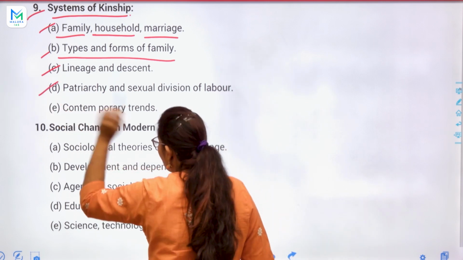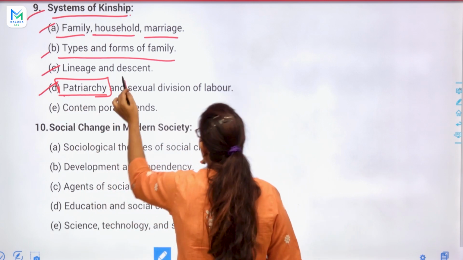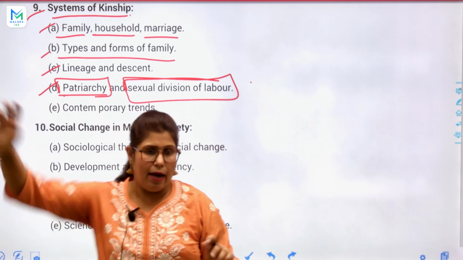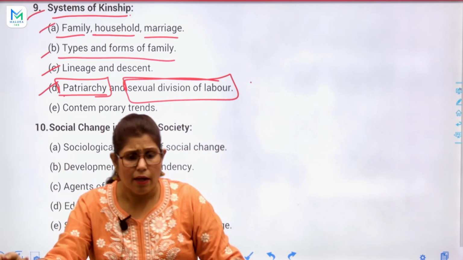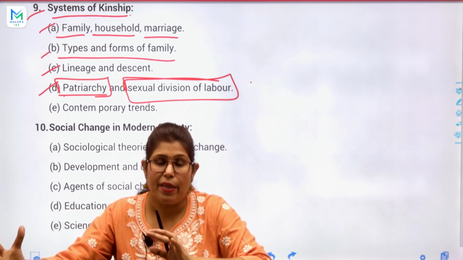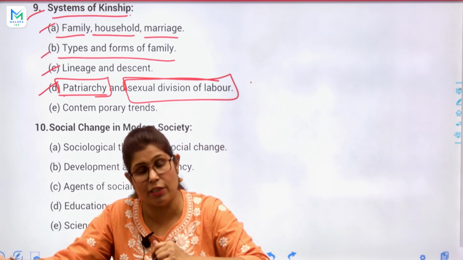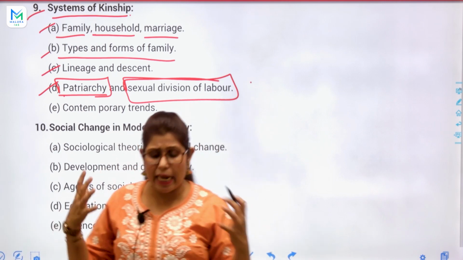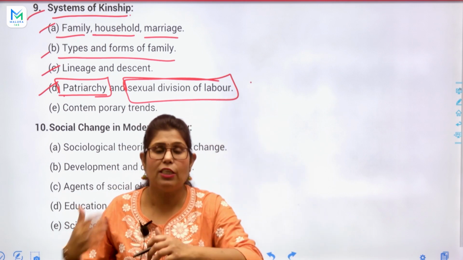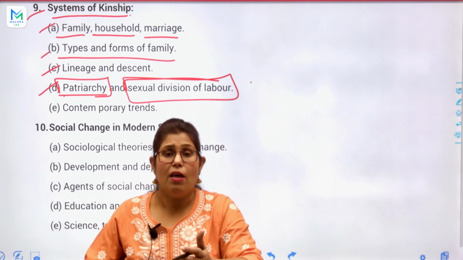Next topic is very important, that is patriarchy. Okay, and next, sexual division of labor. Very important part, and a very interesting and very important part of this paper. As you know, when we study sociology, obviously in Indian society, this is challenging for us, and somewhere some difficulty for us.